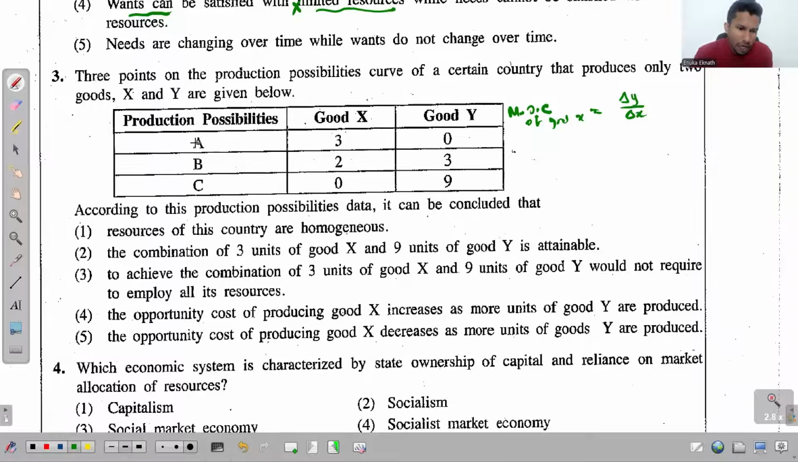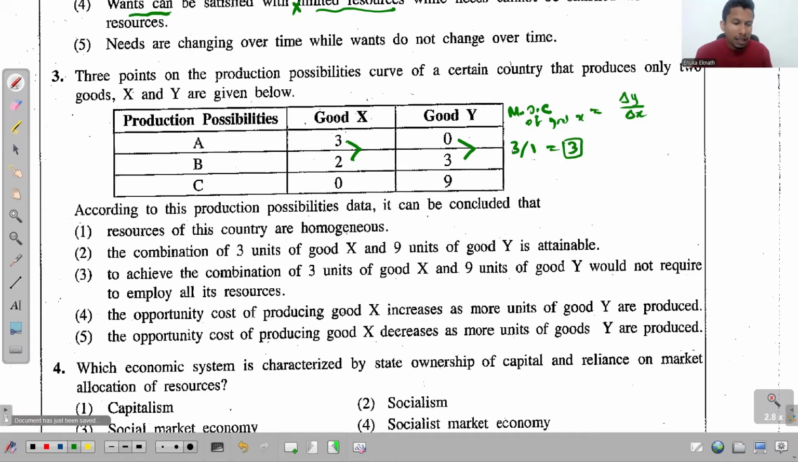In the first production combination, the production of good X is 3 and the production of good Y is 0. And in the second production combination, production of good X is 2 and the production of good Y is 3. So we can find delta Y, the difference between these two values, and that's 3. Delta X is the difference between the X values, and that is 1. So you can write the value as 3.